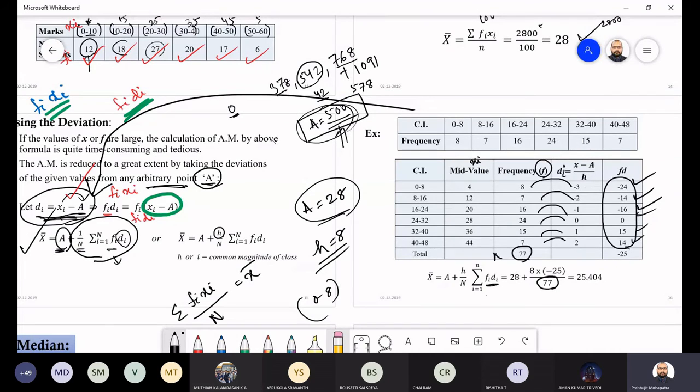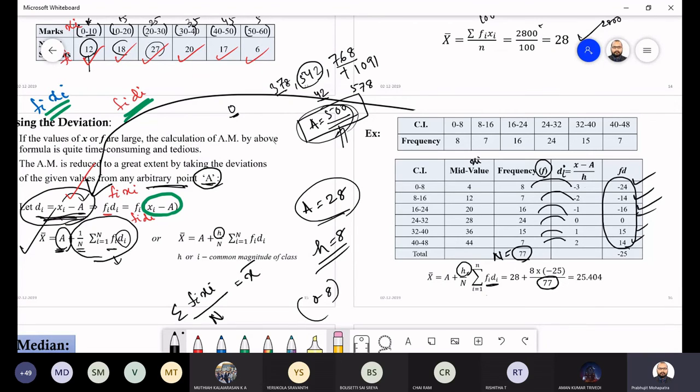Total frequency n is 77. Okay. So we are dividing with n. But the thing is that we have scaled everything according to the class interval of 8 units. So if I multiply with h, then we'll get the actual data. Okay. So we have to multiply everything with the class width h.